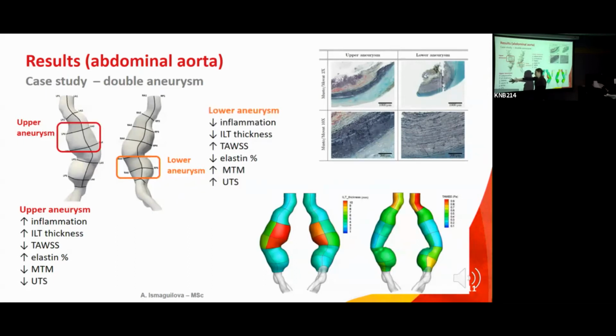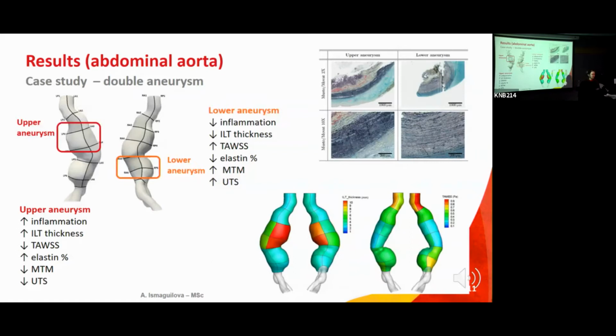In this particular case, the upper aneurysm had much more inflammation. There was more thrombus. The fluid dynamic, the flow seems to be more disturbed. However, the elastin still seemed to be relatively conserved. The MTM, so the stiffness, was down, and the strength, the UTS, ultimate tensile stress, was down as well.